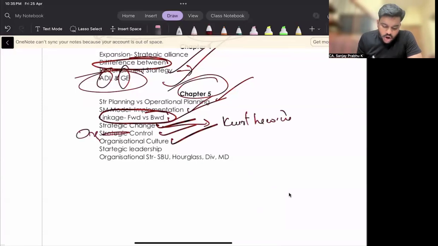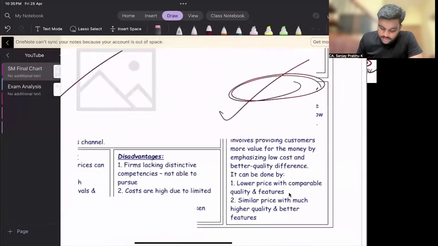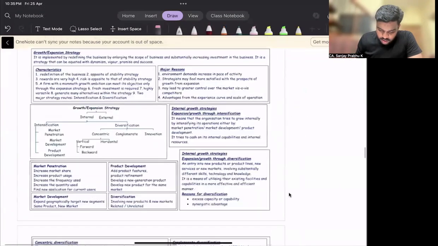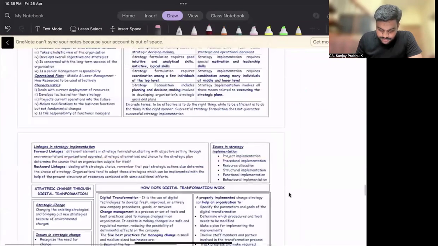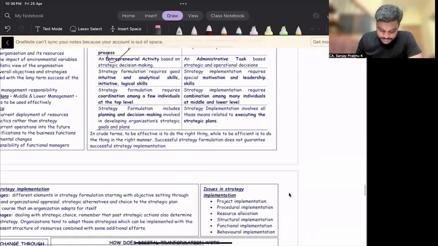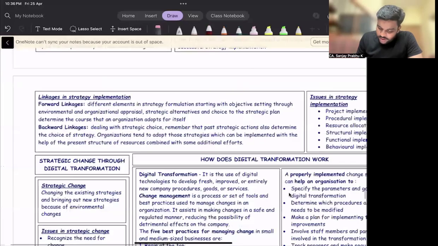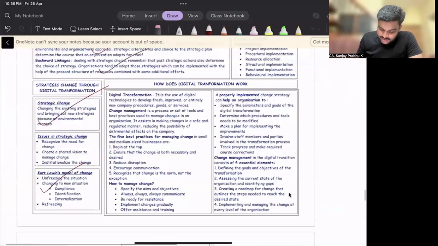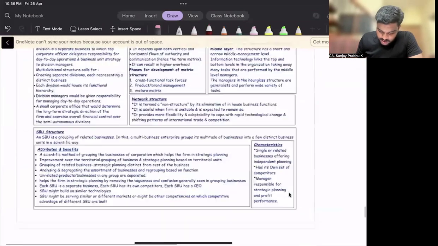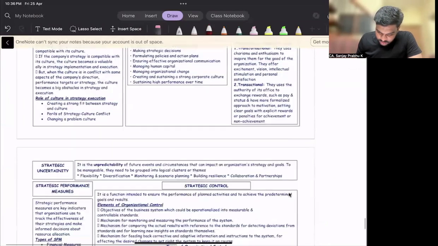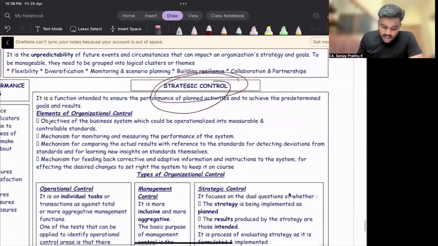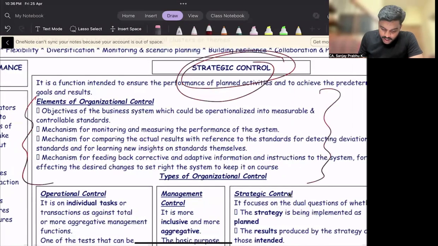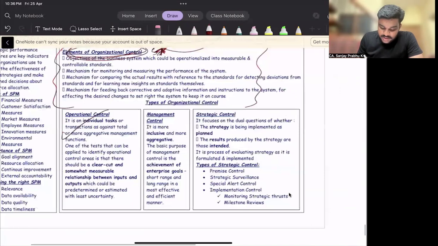Then organizational control is also important. I will show you the topic from our chart book. See, SF versus SI is important. Both forward linkage and backward linkage are important. Then strategic change is important. Kurt Lewin's answer is important. Then organizational culture, strategic control, organizational control: please learn this answer, okay? Elements of organizational control. This is important, 5-star. Then definitely operational control versus management control.